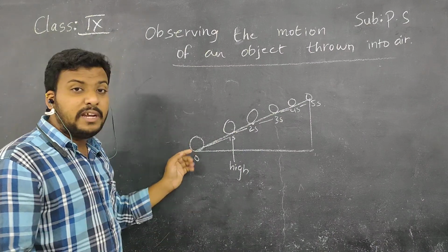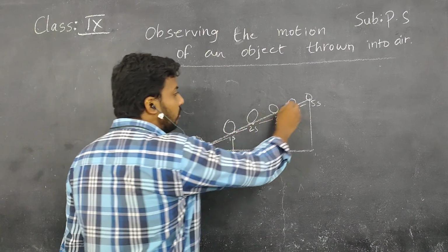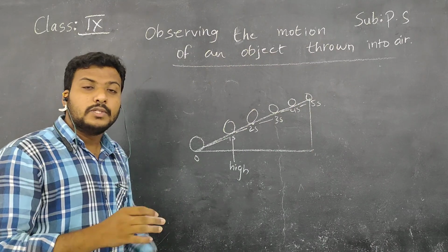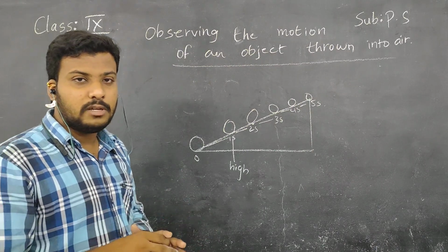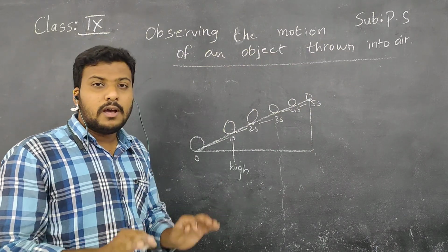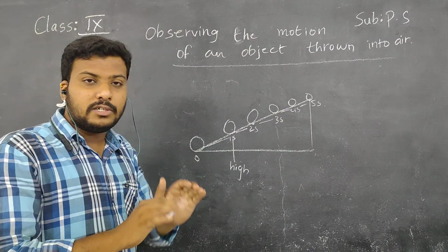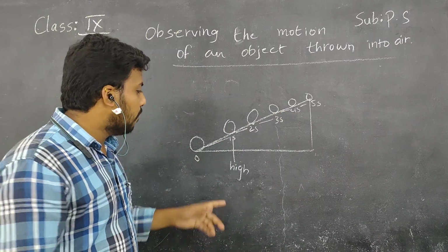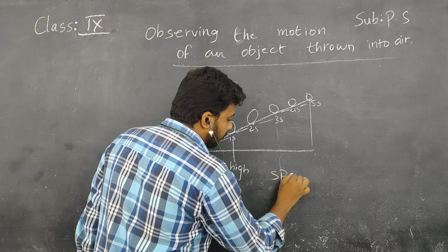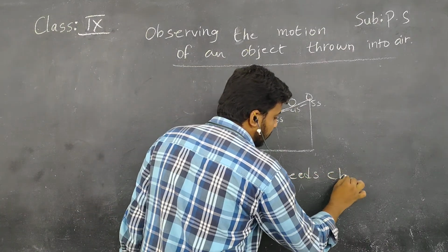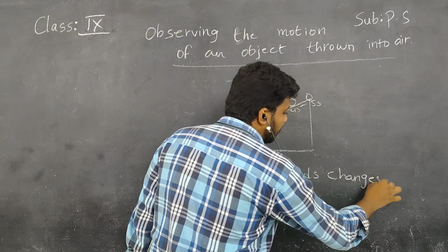But here the speed is decreasing because it is going towards the top of the inclined plane. So there is a variation in speed, children. So you have to conclude that the direction of motion is the same, but speed changes. Okay, children, do you understand?